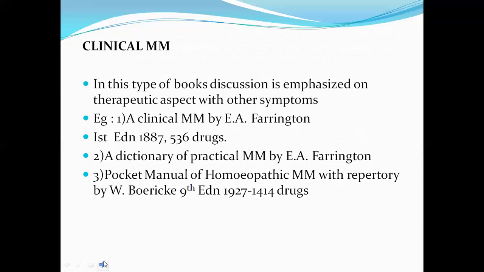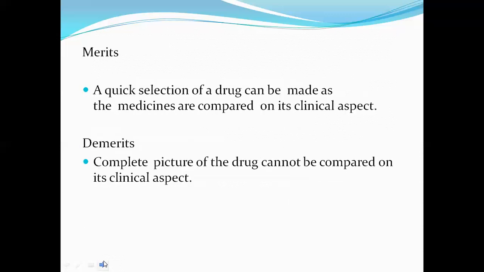A Dictionary of Practical Materia Medica by E. A. Farrington; Pocket Manual of Homeopathic Materia Medica with Repertory by W. Boericke, ninth edition, 1927, 1440 drugs. Merits. A quick selection of drug can be made as the medicines are compared on their clinical aspect. Demerits. A complete picture of the drug cannot be obtained on its clinical aspect.